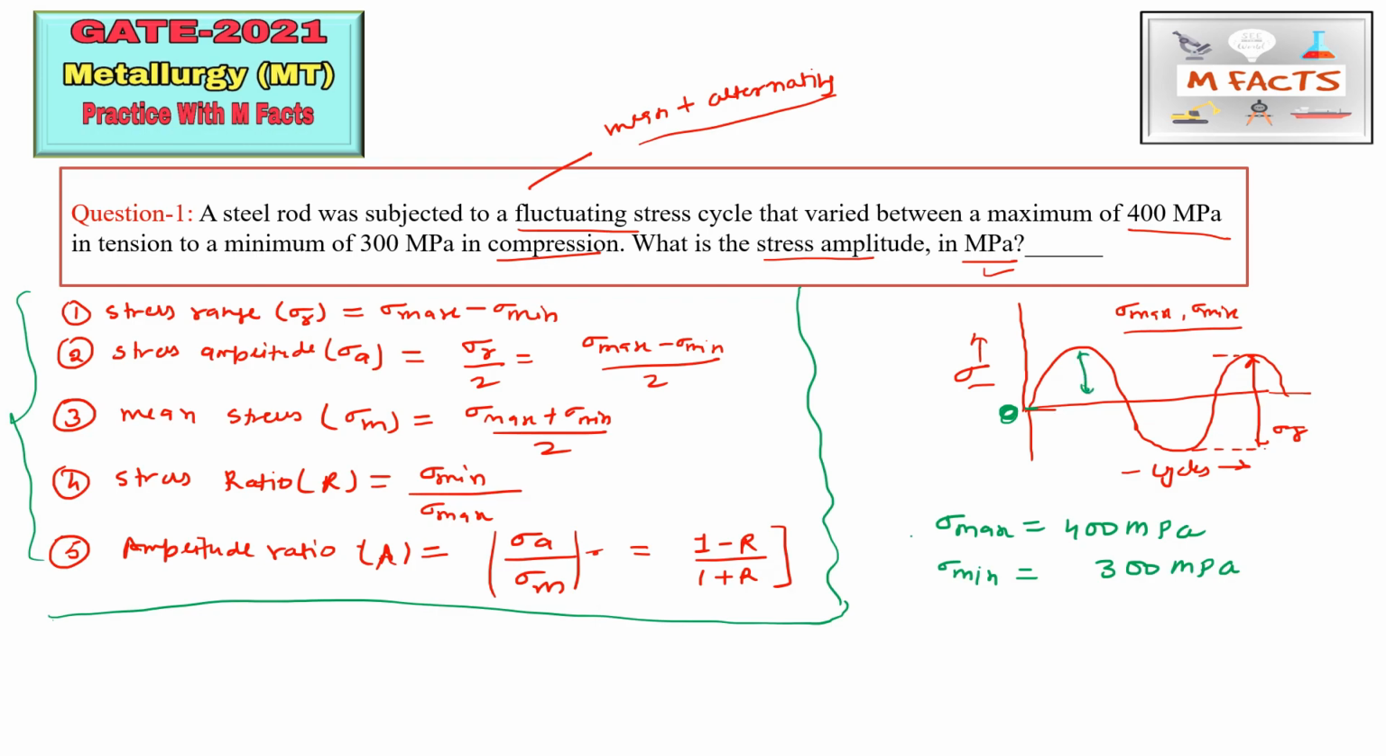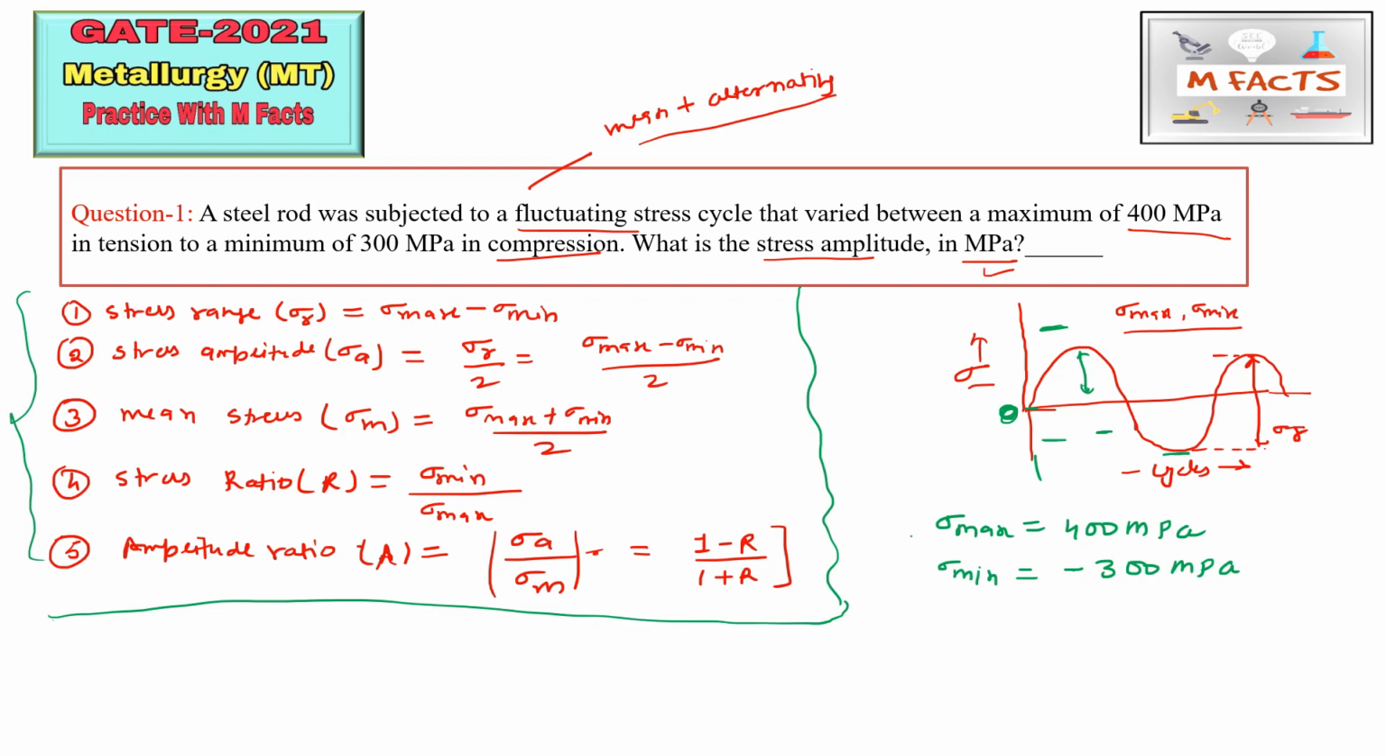Suppose they give the minimum value here, so this will be in minus. So we can also say that this is compression. Okay, so this is tensile, this is tension, this is compression. So we can represent it by sign also. Here they are asking for a minimum of 300 MPa in compression, so we can take sigma min as minus 300 MPa. Okay, so now what is the question?